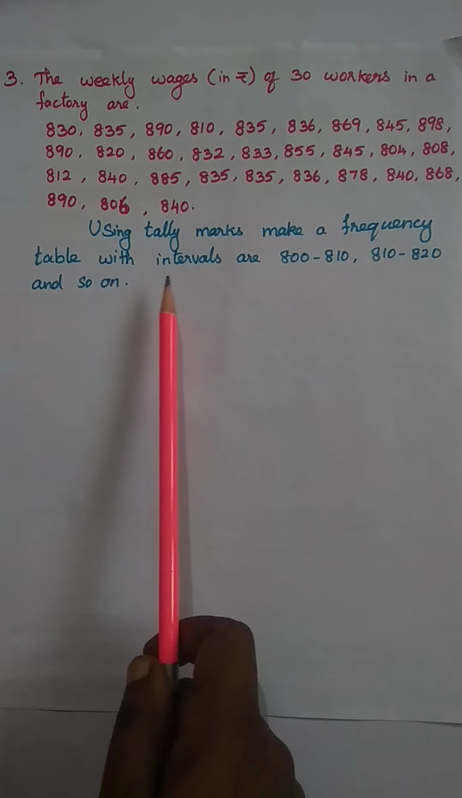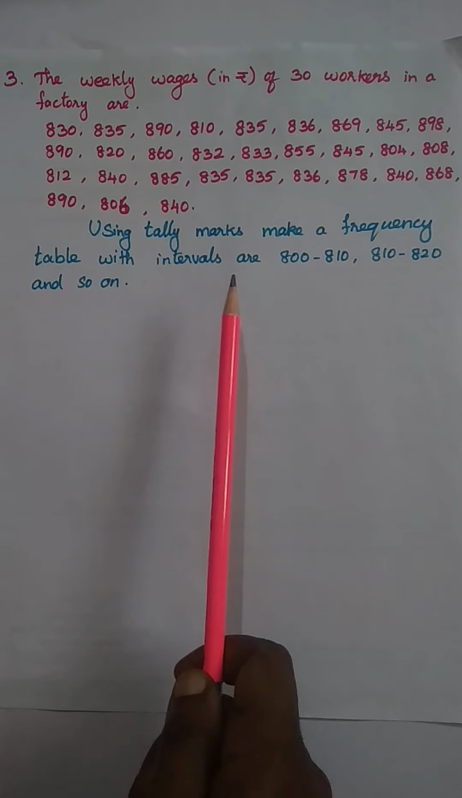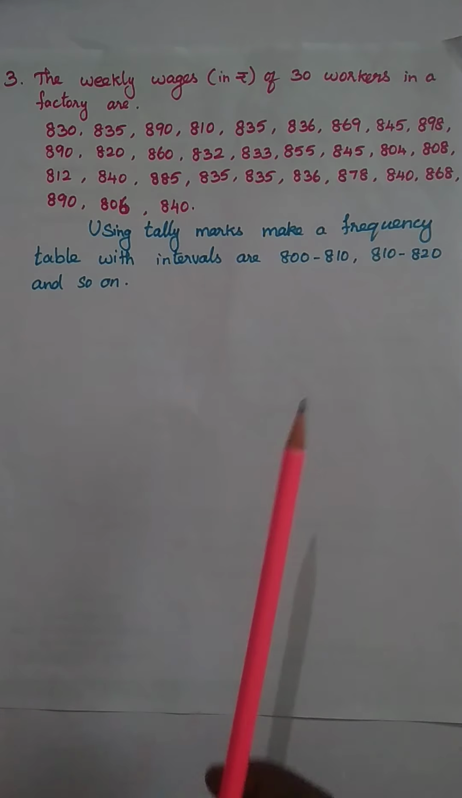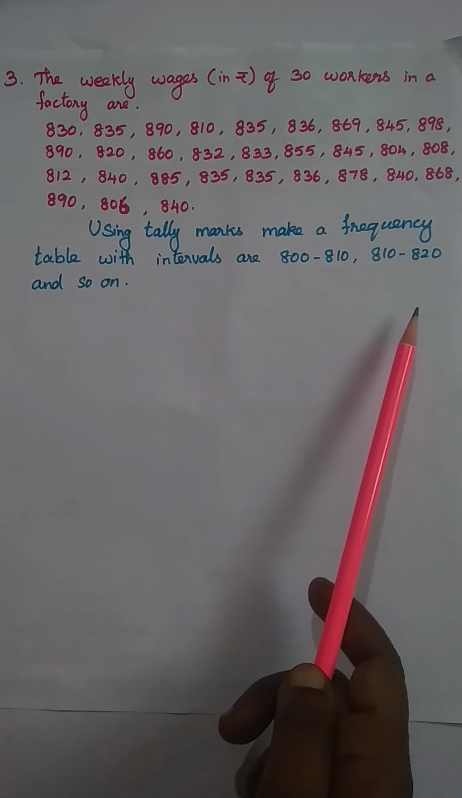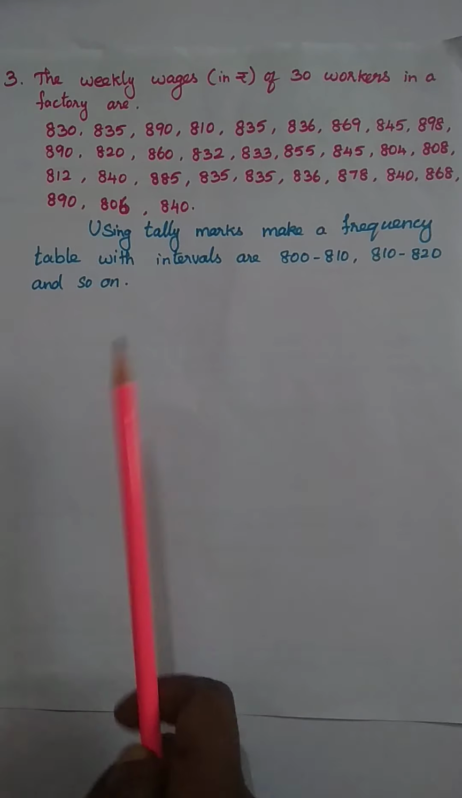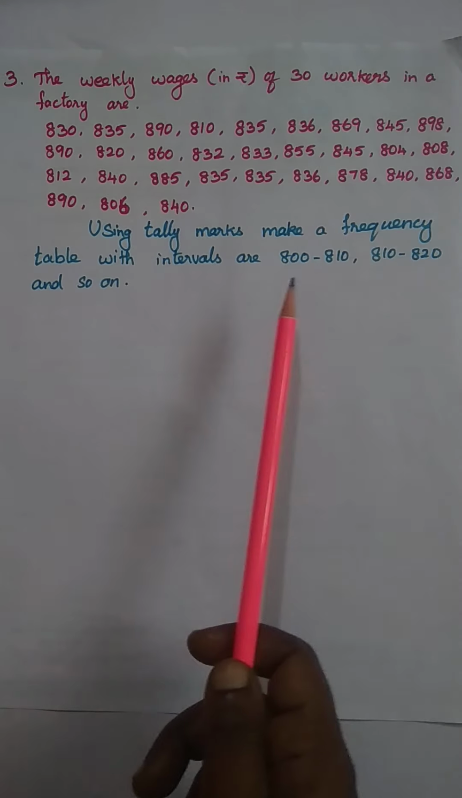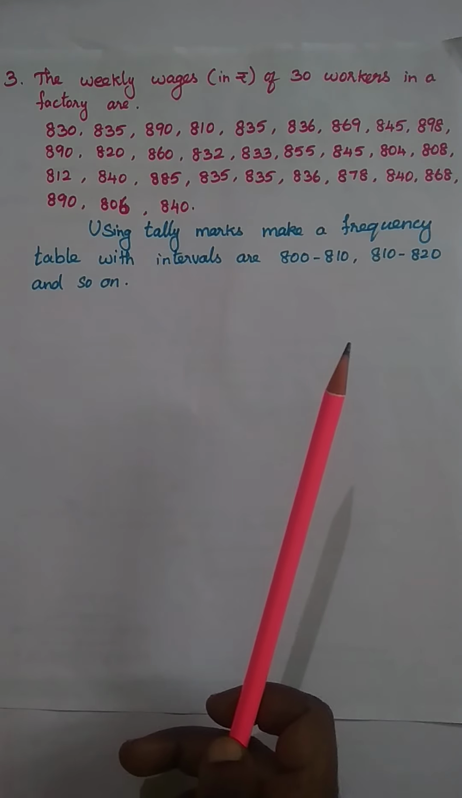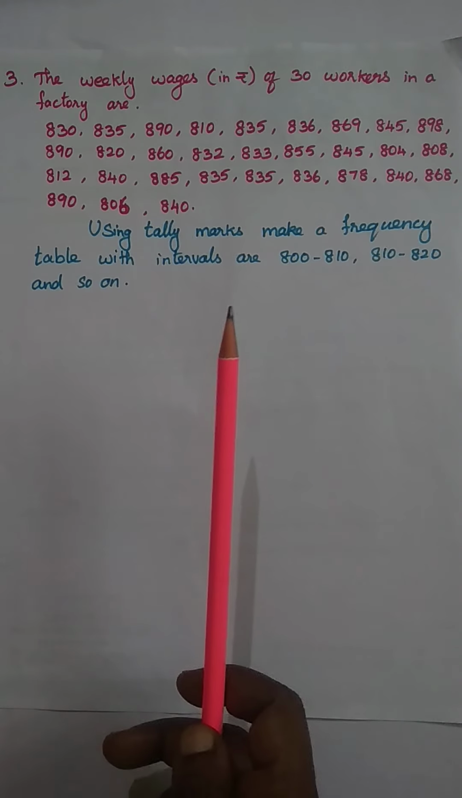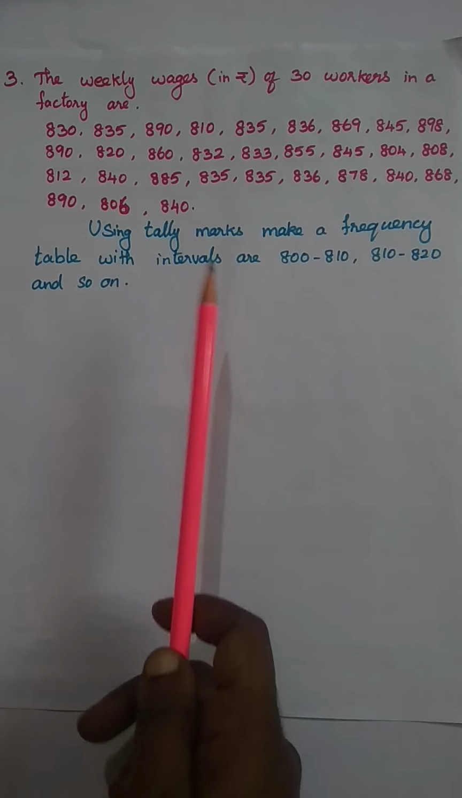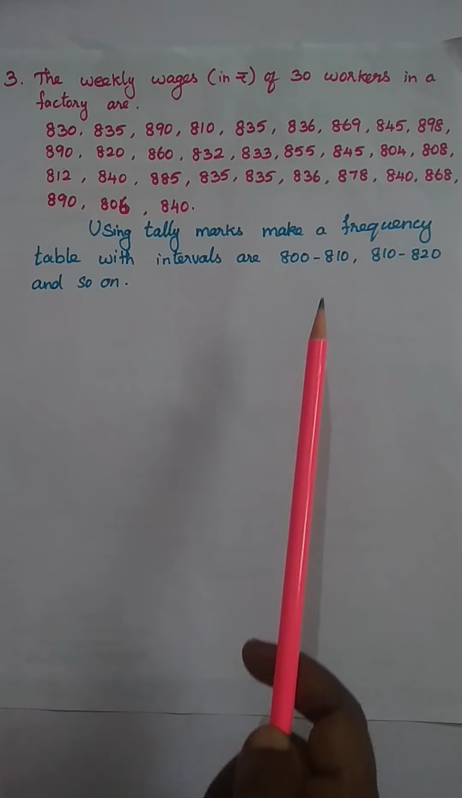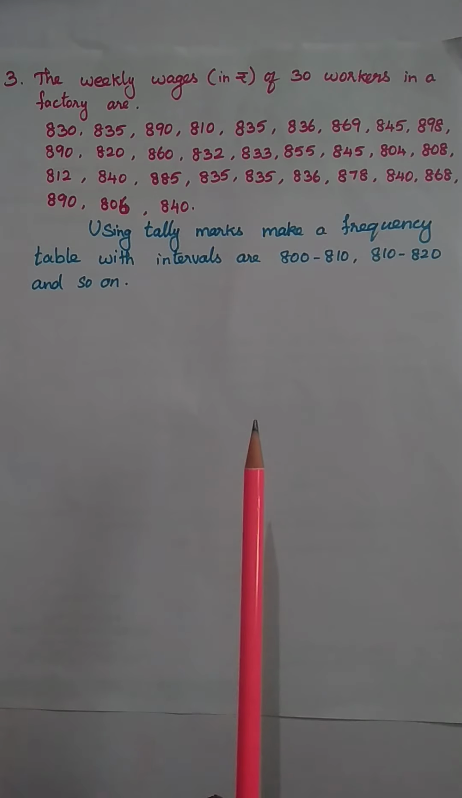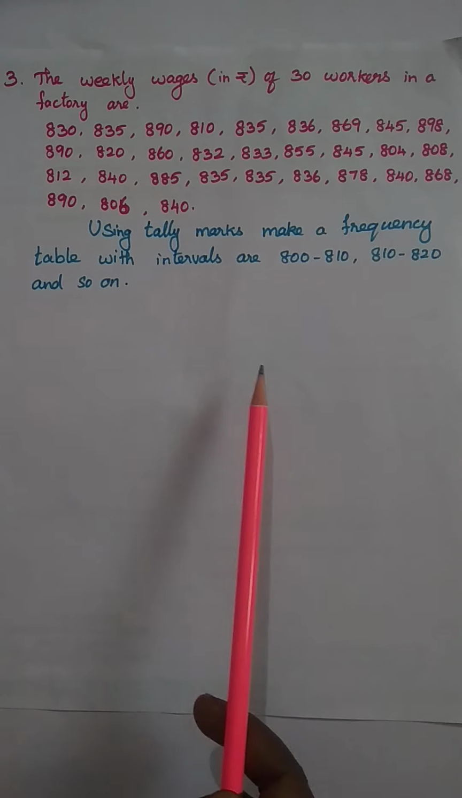This method is called intervals. So first we collect the values from 800 to 810, then 810 to 820, because so many numbers are here. In the last sum, only 4 values were given, men, women, boys and girls. But in this sum, so many numbers are there. So we separate the values using the interval method. It is easy to find out the frequency table.